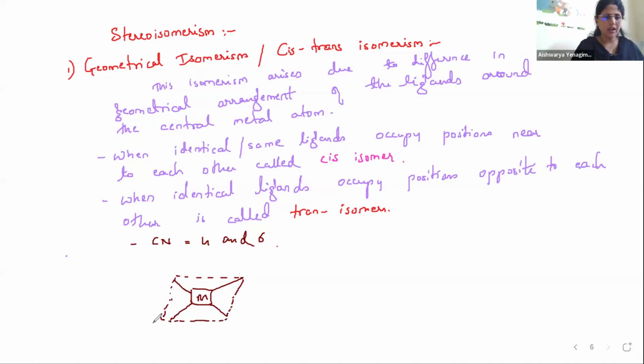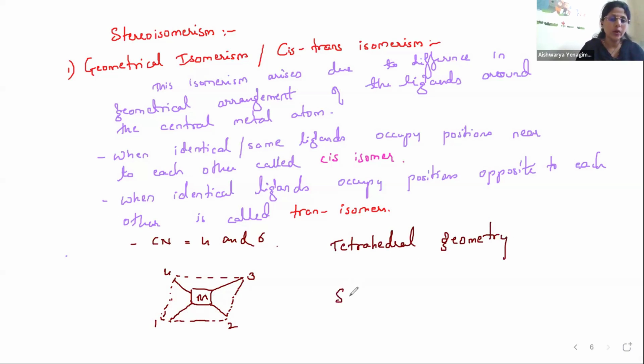Here I will number it like this: 1, 2, 3, and 4. If I'm talking about coordination number 4, I have two cases. One is tetrahedral geometry, which we saw in the last session. Or another one is square planar geometry.